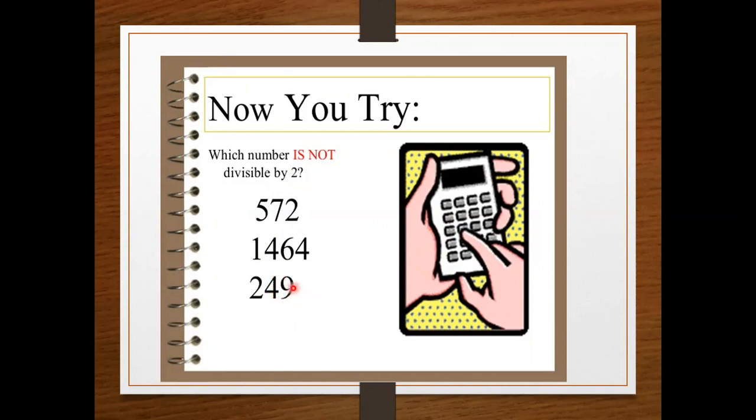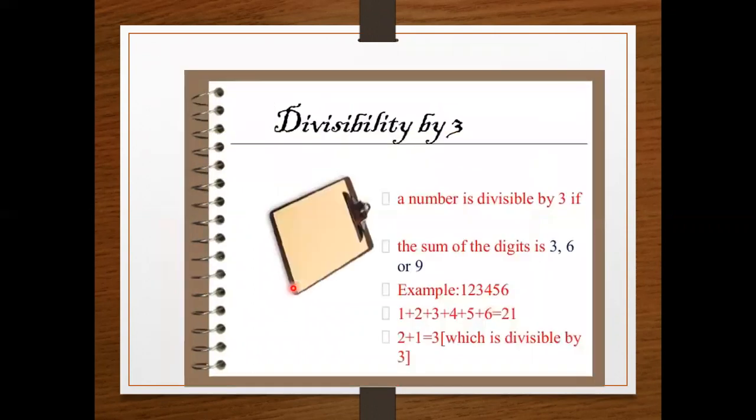Okay, we move to the next test, divisibility by 3. Now we have to check which number is divisible by 3. A number is divisible by 3 if the sum of the digits is 3, 6, or 9. You have to add all the digits of the given number, and if the result is 3, 6, or 9, then you say this number is divisible by 3. Otherwise, you say this is not divisible by 3.